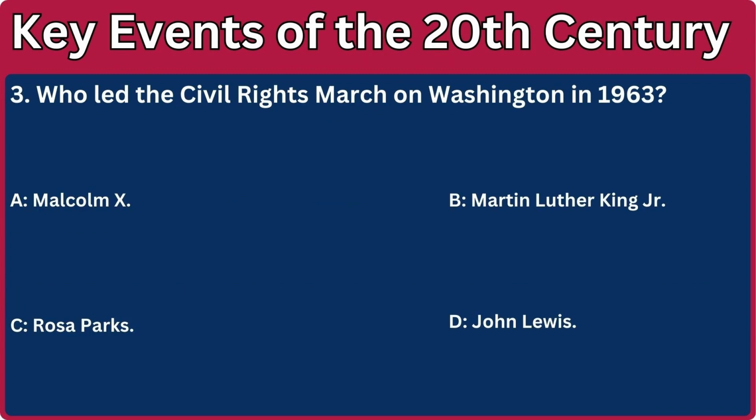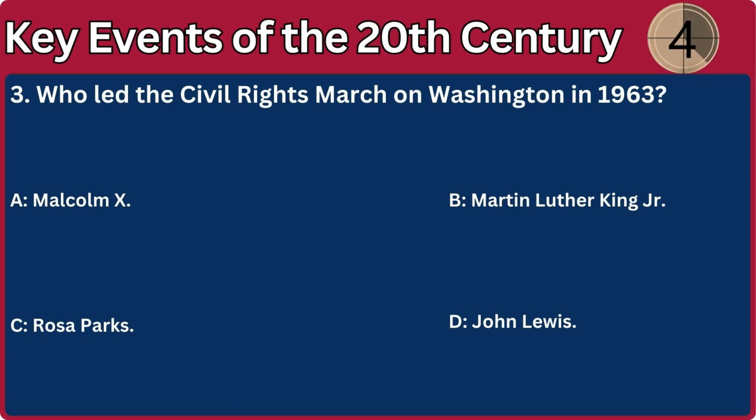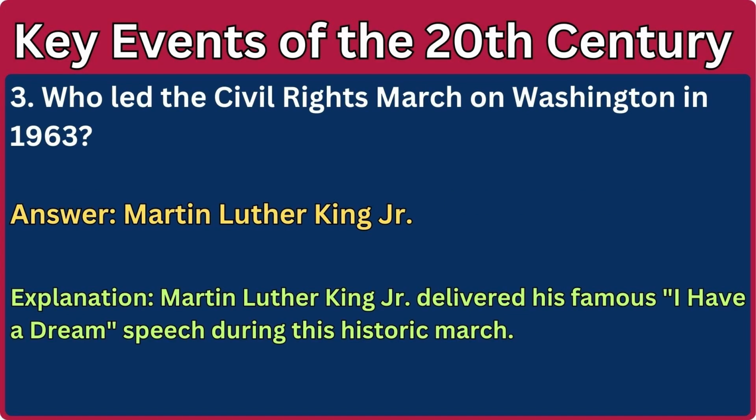3. Who led the Civil Rights March on Washington in 1963? A. Malcolm X. B. Martin Luther King Jr. C. Rosa Parks. D. John Lewis. Answer: Martin Luther King Jr. Explanation: Martin Luther King Jr. delivered his famous "I Have a Dream" speech during this historic march.